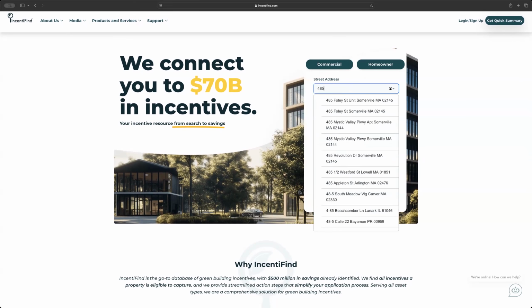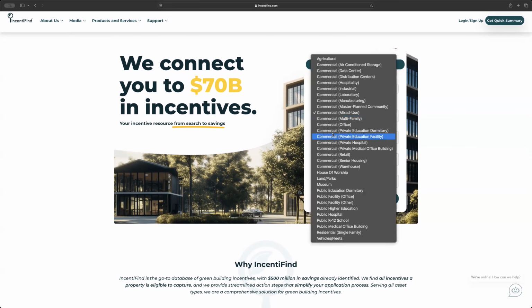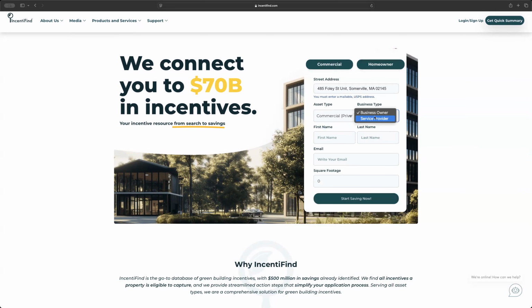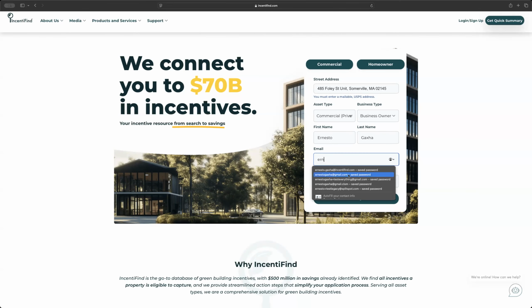I will put in my property information, a commercial type, as well as filling out the information for business type and my personal information. Once I've filled in all of this information, I'll click Start Saving Now to generate my report.